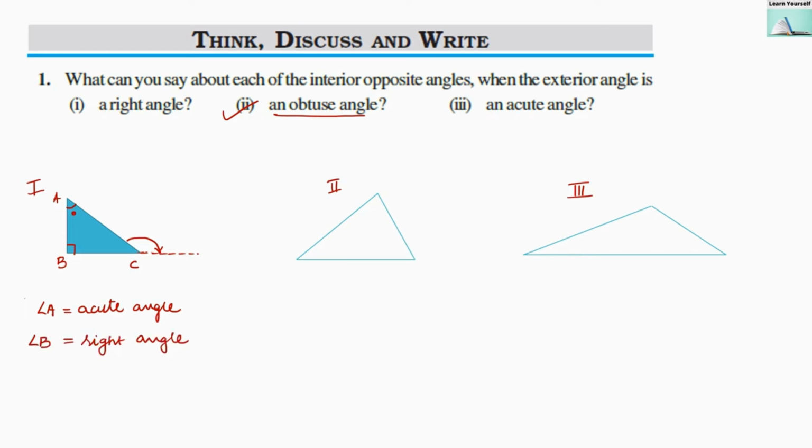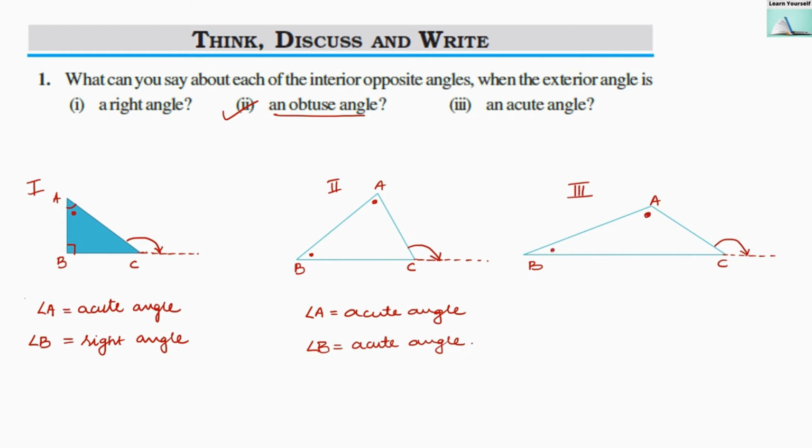Now the second possibility: if our exterior angle is obtuse, then in triangle ABC the interior opposite angles A and B can both be acute angles. Now for possibility 3: in triangle ABC, if this is our exterior angle which is obtuse, then angle A will be obtuse, which is greater than 90 degrees, and angle B can be acute.